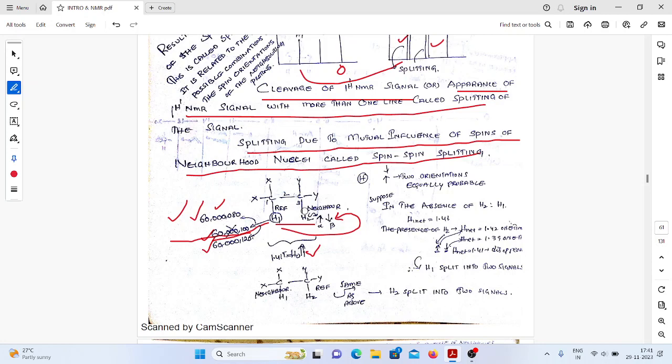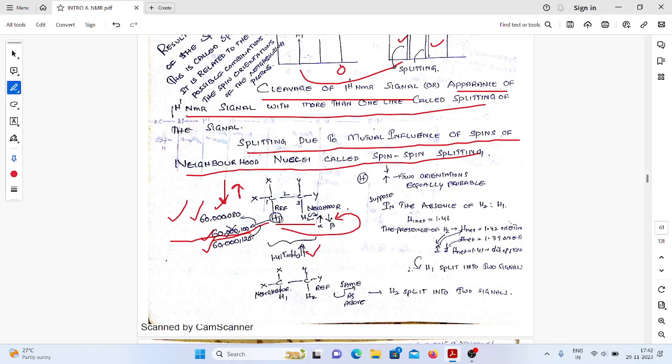Similarly, if the H2 proton experiences the upward spin of H1, the precessional frequency increases. If the H2 proton experiences the downward spin of H1, the precessional frequency decreases. So we are going to get two different signals. This is the concept we call spin-spin coupling or spin-spin splitting. The people introduced spin-spin.